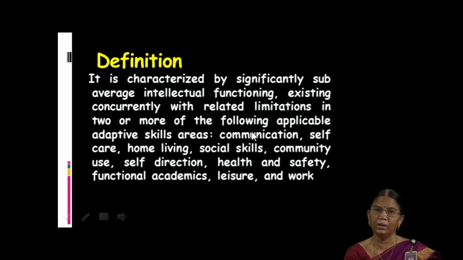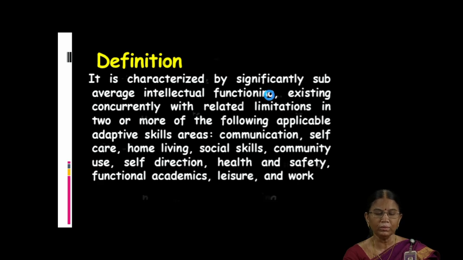For example, they may have problems in communication or self-care, or they might find it difficult to adjust with home living, social skills, community use, self-direction, health and safety, functional academics, leisure and work. In these areas, they may have two or more deficits in these adaptive skills.